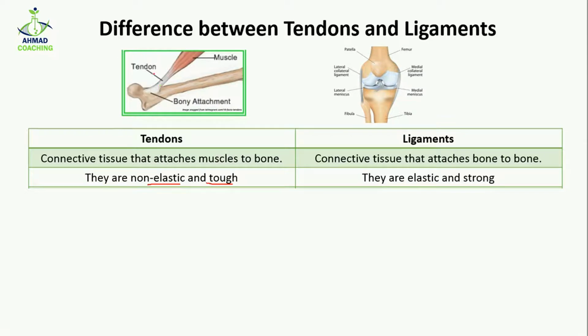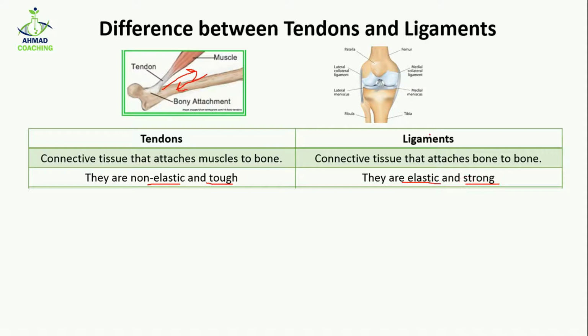If the tendons are not tough or they are elastic, then what will happen when the muscles relax or contract? The tendon will itself increase or decrease in length, and this can cause problems in the muscle movement. While in case of ligaments, the ligaments are elastic while they are strong.